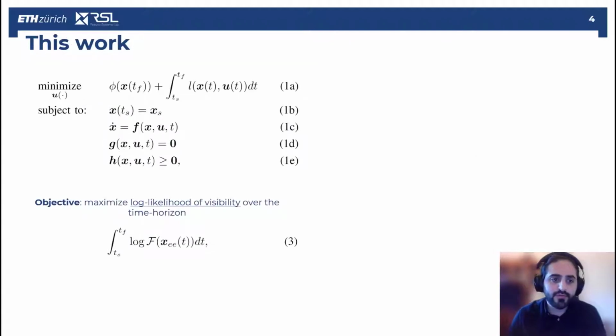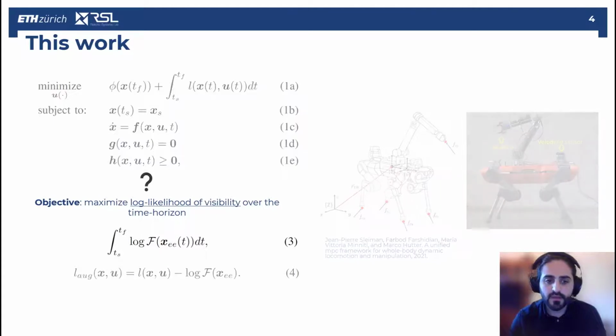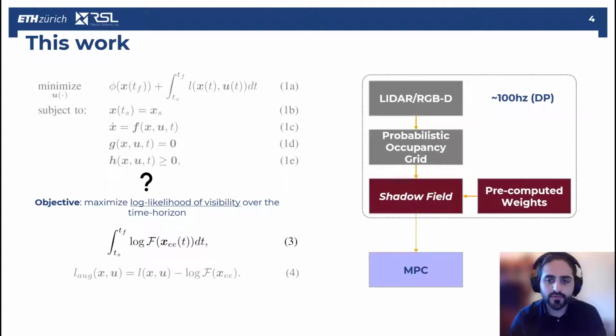In this work, however, we propose achieving occlusion avoidance by maximizing the log likelihood of visibility over the time horizon. Such a maximization may be directly augmented within the main cost function, which includes whole body dynamics as well as system costs and constraints. The likelihood of visibility, however, is rather obscure, so we propose our own novel dynamic programming algorithm called shadow field, which uses LiDAR or RGBD data in order to compute this distribution of the likelihood of visibility over the space of interest.